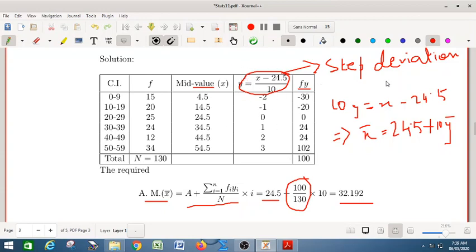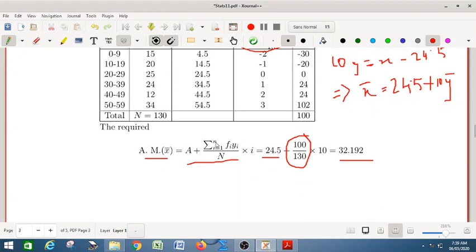That transformation method is called the step deviation method, that is change of scale and change of origin. Your origin is 24.5 and scale is 10. 24.5 is the middle value, try to get the middle value. If it is even, any two you can take. If it is odd, you will get the middle point. And the scale is the difference of the values. If the differences are unequal, in that case you can take the HCF of the differences of the class widths.